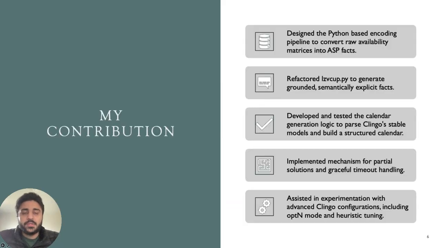So, my contribution to this project was mainly building and refining the encoding pipeline. I designed the Python script that was a wrapper around our whole project. It read the instance matrix and converted it into ASP facts so that we could feed it to the Clingo solver. Rather than using abstract values in the ASP model, we moved all the interpretation into Python, which made the model cleaner and easier to maintain.